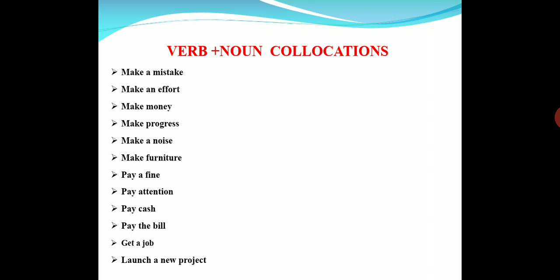Get a job. Launch a new project. Mukesh Ambani launched a new company. ISRO launched a new missile, like that. New satellite. Anything. Launching a new one.